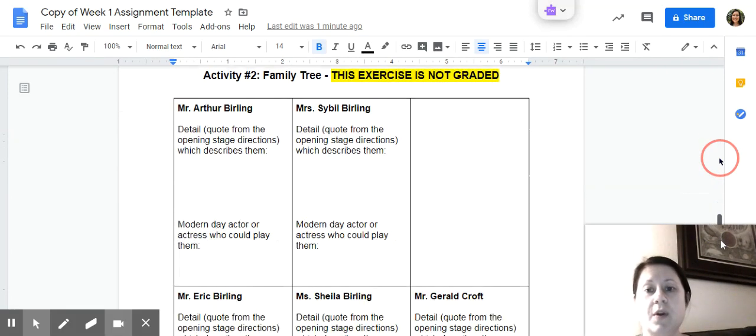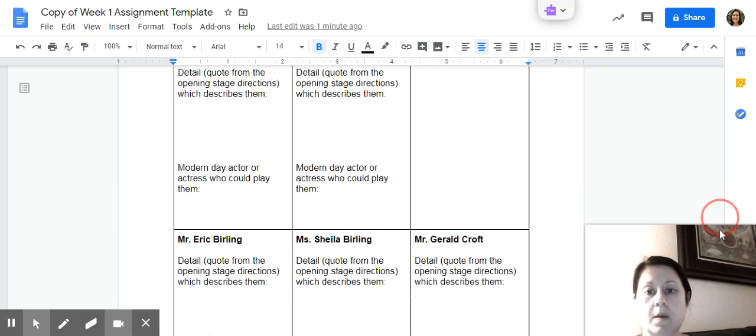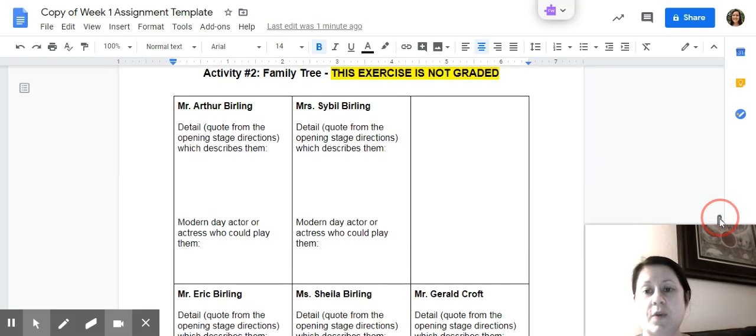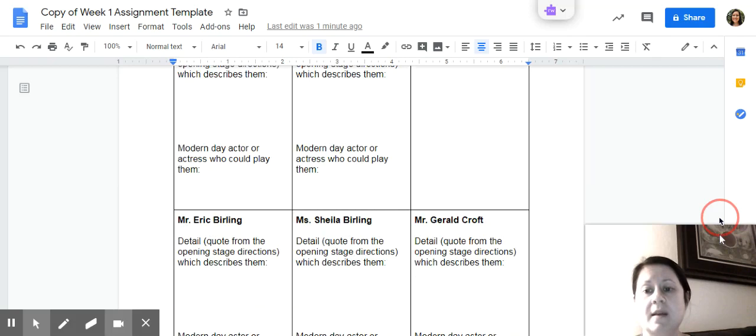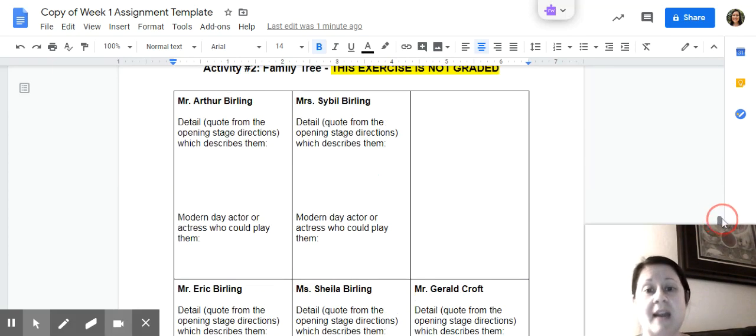If I scroll further, you see Activity 2, the Burling family tree. This is where I created a space for you for Mr. Arthur Burling, Mrs. Sybil Burling, Mr. Eric Burling, Ms. Sheila Burling, and Mr. Gerald Croft. For each character, after you have read the stage directions, please provide a detail or a quote from the opening stage directions which describes them. Please also include information about some kind of modern-day actor or actress who could potentially play this character based off of your understanding of the character's physical description from the opening stage directions.